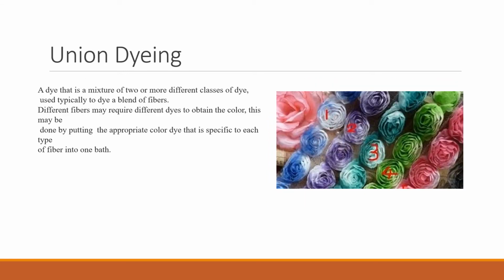Another is union dyeing, a dye that is a mixture of two or more different classes of dye used typically to dye a blend of fibers. So this type of dyeing is used for a mixture of one or more colors. The fibers can also be used in different forms. It can be cotton or polyester or a blend of those also. Different fibers may require different dyes to obtain the color. This may be done by putting the appropriate color dye that is specific to each type of fiber into one bath.